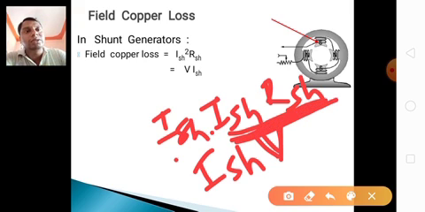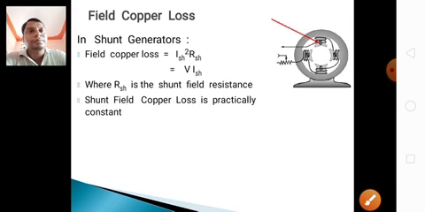So it is V into Ish, where Rsh is the shunt field resistance. Suppose it is a shunt motor, the field resistance is the shunt field resistance, that is Rsh. Shunt field copper loss is practically constant.